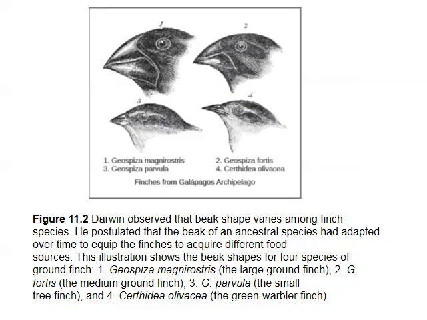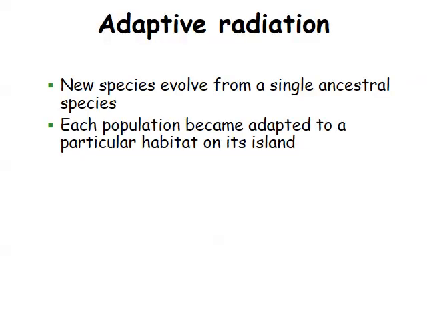This slide shows the different types of beak shapes that were found on the finches on the Galapagos Islands. And he theorized that the beak of one of the original Keep in mind that the Galapagos Islands is a series of volcanic islands, and the habitat varies from one island to another. So adaptive radiation explains how one single ancestral species could evolve to form a variety of species, each adapted to the individual environment on one of the islands.